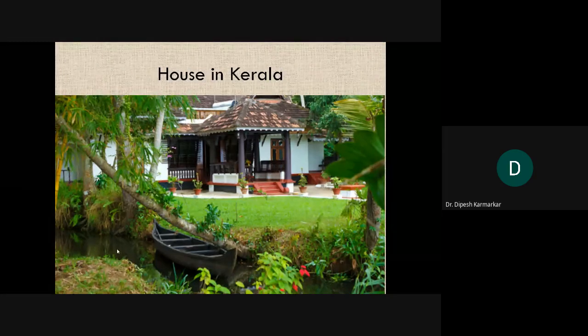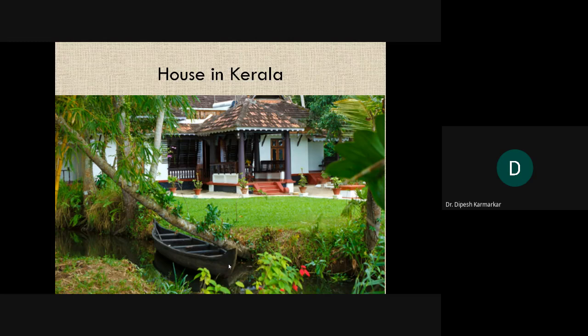You know that Kerala is known for the backwaters. You can see a boat which is stationed here, so that the people from this house can travel by boat in the backwaters to different parts of the village or to some other village, right?